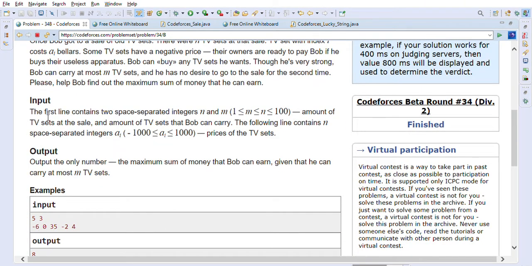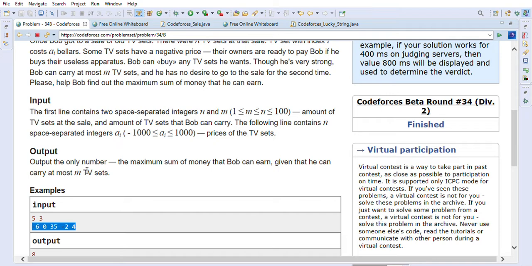So let's see, the input is the first line contains two space separated integers n and m. n is the amount of TV sets at the sale and m is the amount of TVs Bob can carry. In the first example there are 5 TV sets and Bob can carry 3. As you can see, these are the prices, 5 prices for the 5 TV sets.